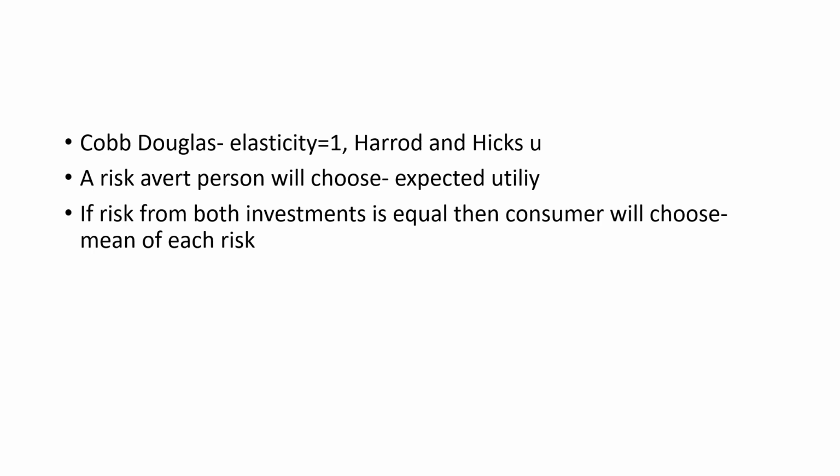And coming to a risk averse person, what will be his choice? He will be choosing something related to expected utility. Now the next question: if risk from both investments is equal, then the consumer will choose what? The right option is mean of each risk.